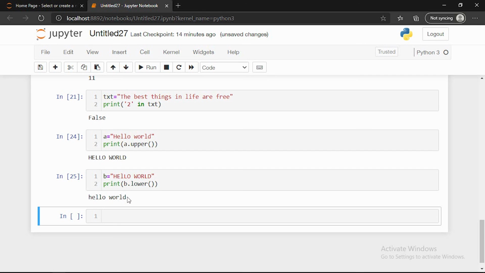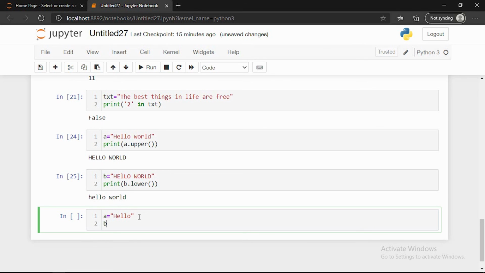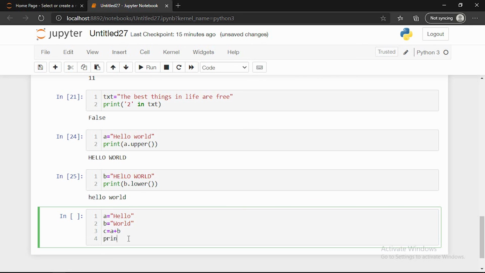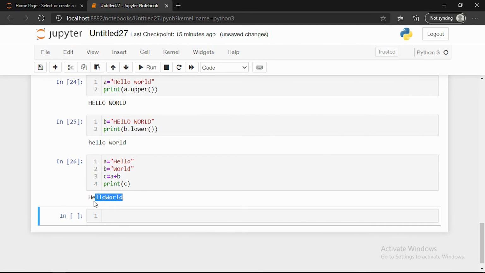Then another thing is we can concatenate strings, which I explained before in variables. So we'll see here also. A is equal to hello, and in B I'm giving world. How can we concatenate, we'll see. I'm taking another variable, c is equal to a plus b itself. Then I'm giving print c. You can see here hello world. So this is how we can concatenate the strings.